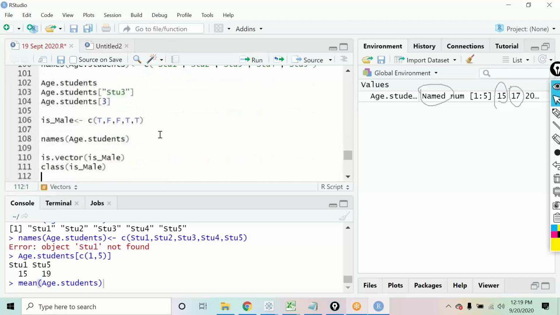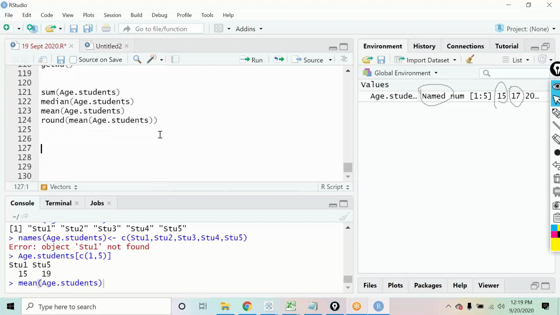Now, for example, if you have to update this vector, right? For example, this vector that you created, age dot students.